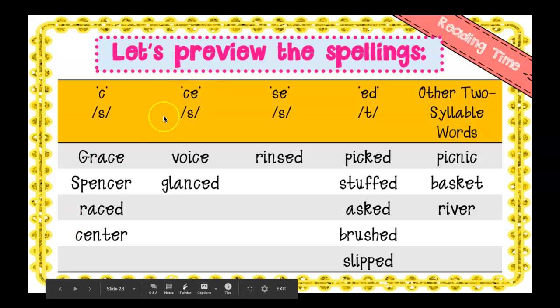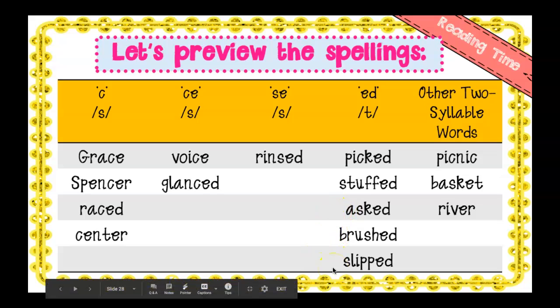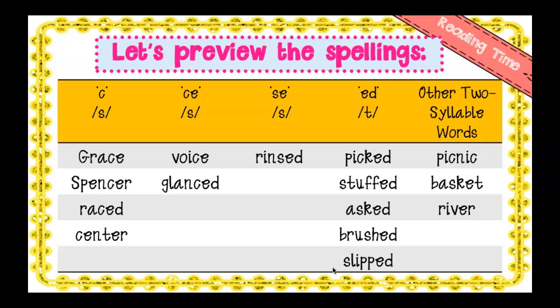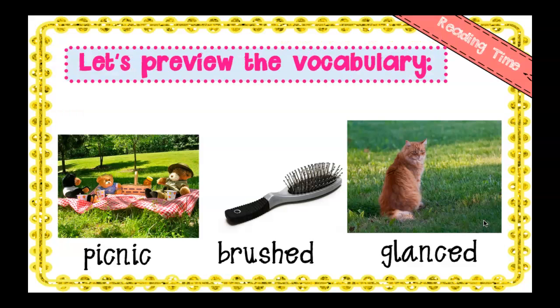Words spelled with CE that make the S sound. Voice and glanced. Our word spelled with the letters SE that make the S sound is rinsed. And then we have that past tense marker ED that makes the T sound in the words picked, stuffed, asked, brushed, and slipped. There's a few other two-syllable words, and again, they don't have the little dot between them. Picnic, basket, and river.